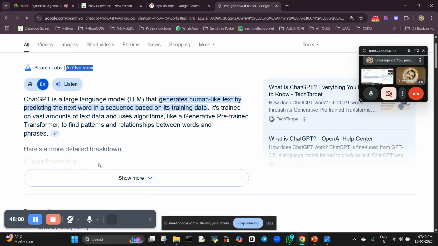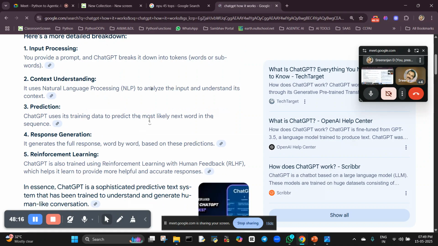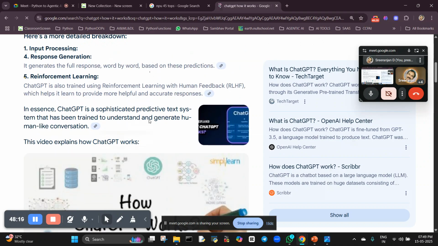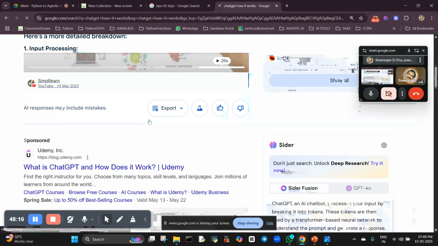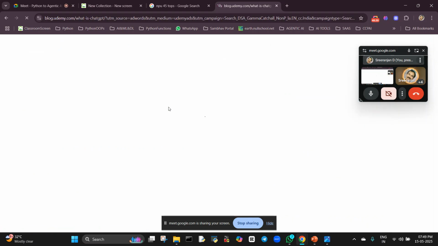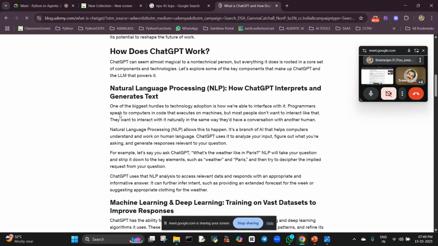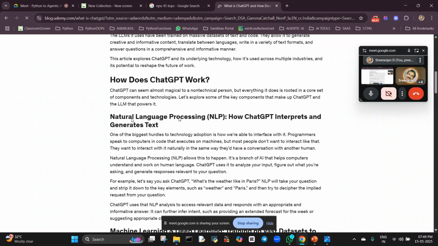Likewise, every company has its own kind of LLMs. So how does ChatGPT work? What data is present inside ChatGPT? You are able to see that. How much data are we going to use? See here: how it works, natural language processing, NLP, deep learning.